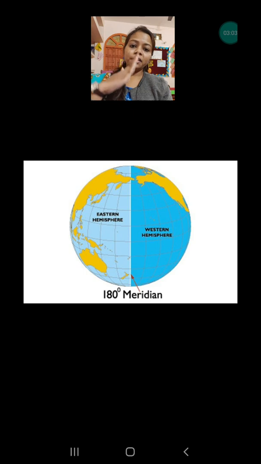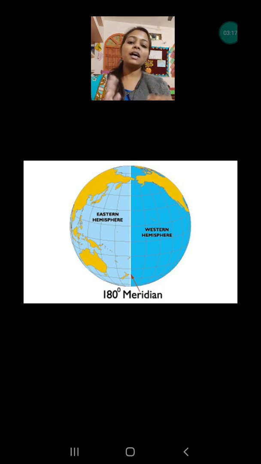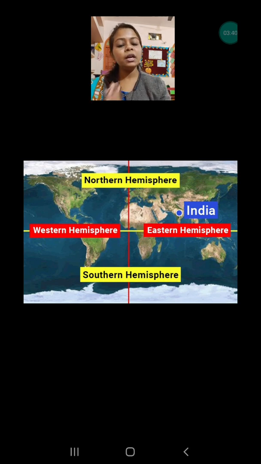The axis is a little tilted, but the prime meridian is exactly a straight vertical line. Okay, the axis passes like this. So the prime meridian is like this and the axis is like this. The axis is a little tilted. So this is how some of the imaginary lines pass through the earth, and this is how our world has been divided. As you can see, the yellow level you are seeing is the northern hemisphere and southern hemisphere, which is the result of the equator, whereas the red one, the eastern hemisphere and the western hemisphere, is the result of the prime meridian line.